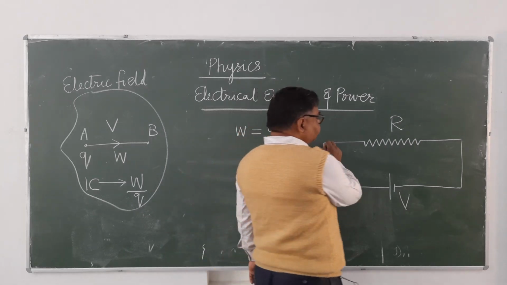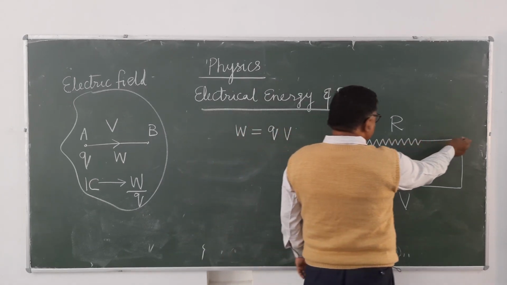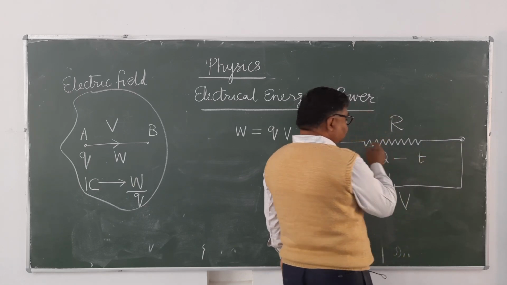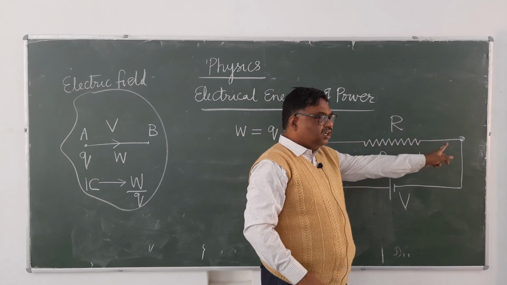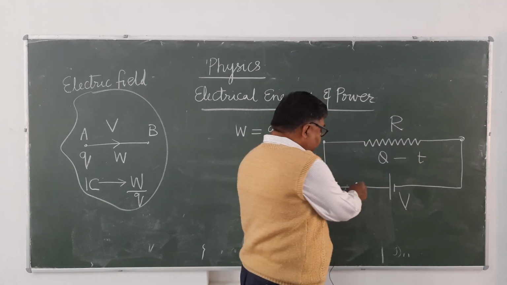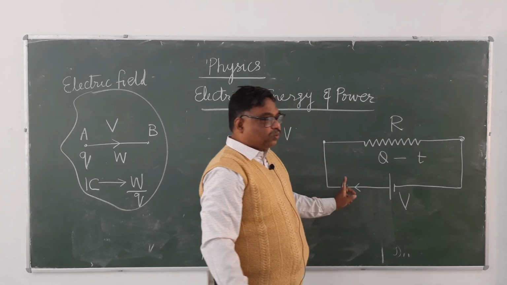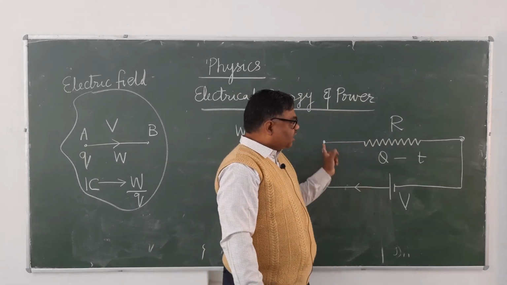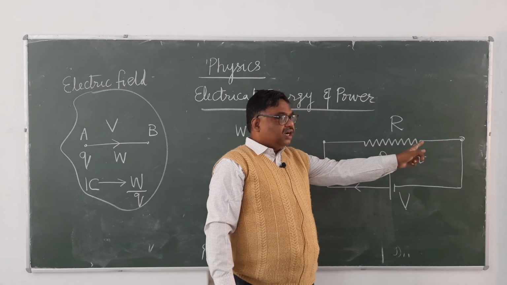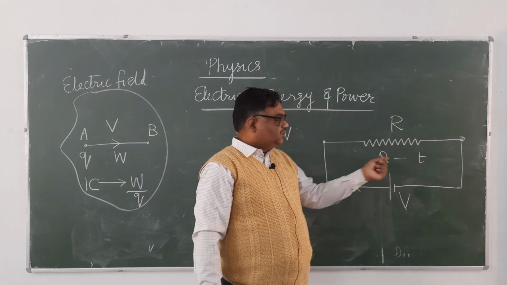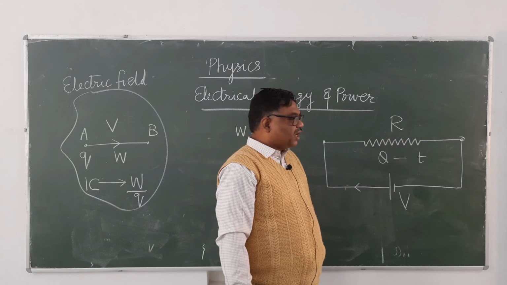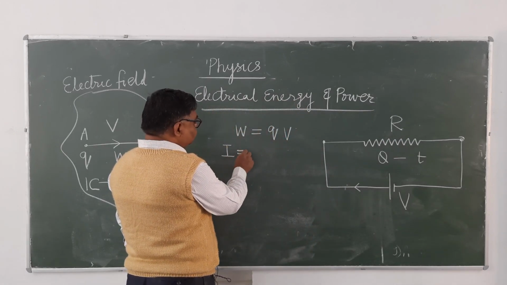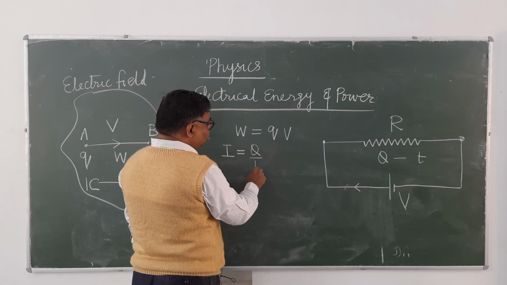If Q charge is passing from one end to the other end of the wire in time t, because when current will flow, as you know, current is produced because of the flow of charge. Current will flow means charge is flowing. Suppose Q charge is flowing through the wire in the time t, then how much current will be produced? I equals Q upon T.